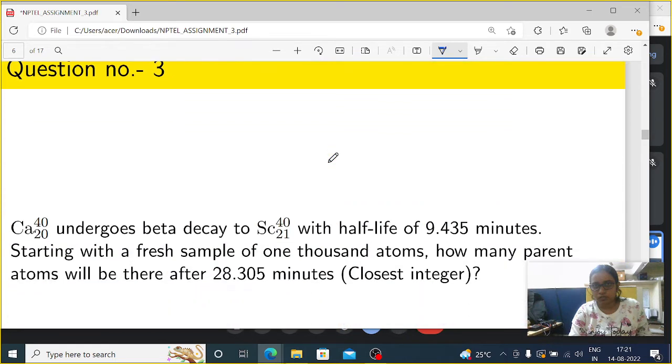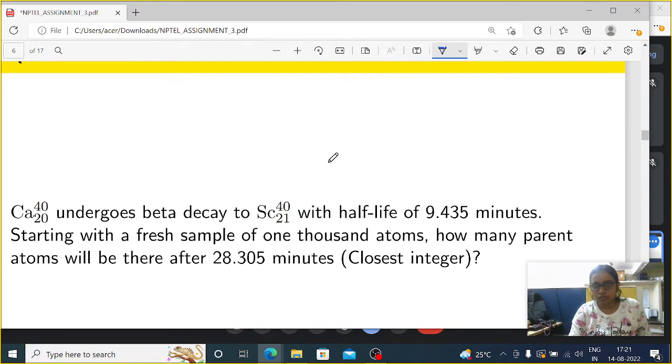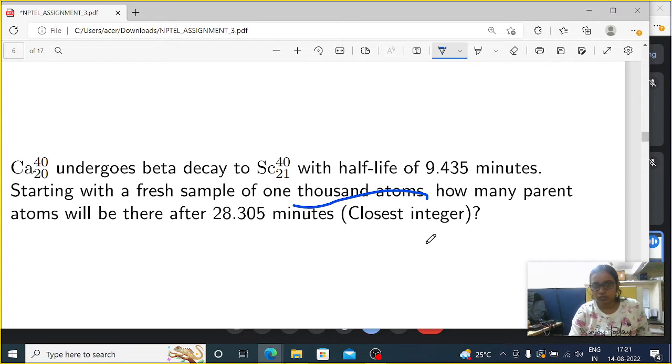Now coming to the third question. In assignment 3, week number 3, we are going to discuss 8 questions, but if time permits we can do 8 questions, otherwise let's see. What is the third question? Calcium 20/40 undergoes beta decay to scandium 21/40 with a half-life of 9.435 minutes, starting with a fresh sample of 1000 atoms. How many parent atoms will be there after 28.305 minutes? And we have to write the closest integer.